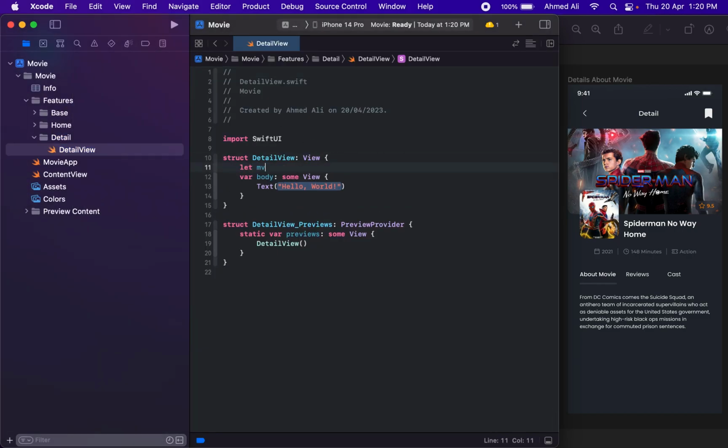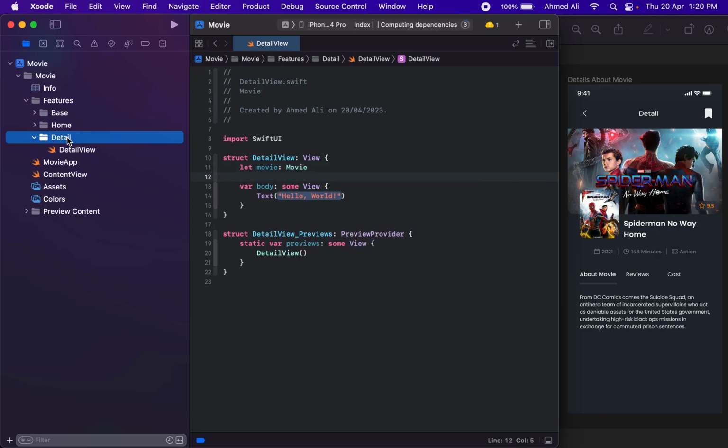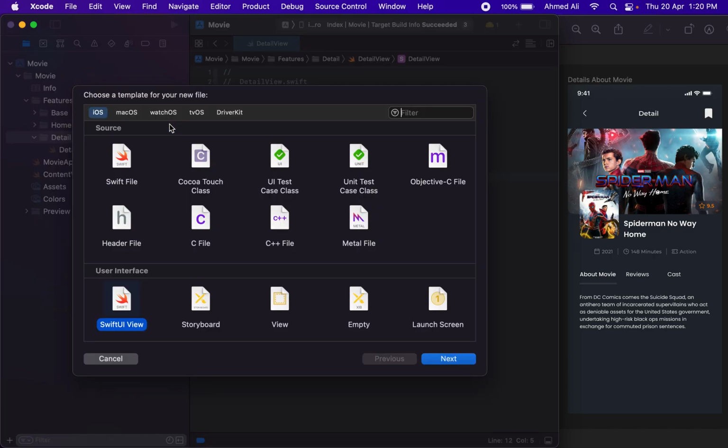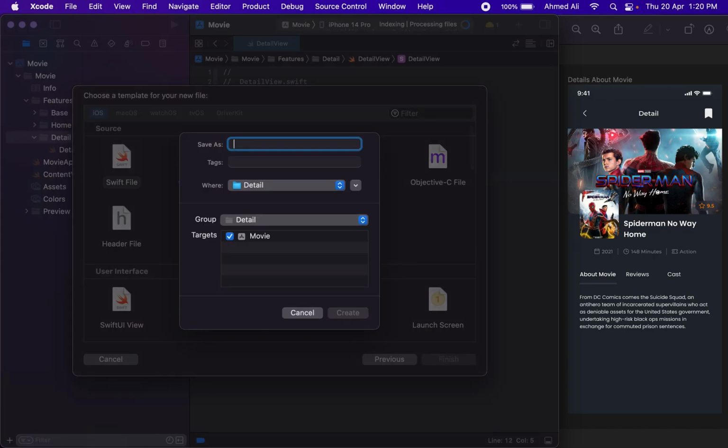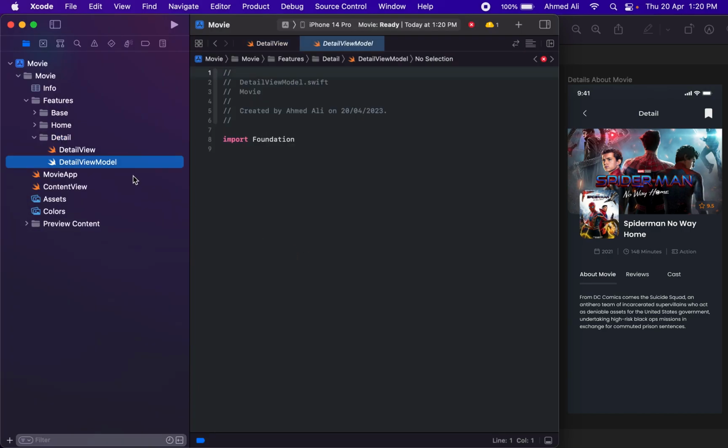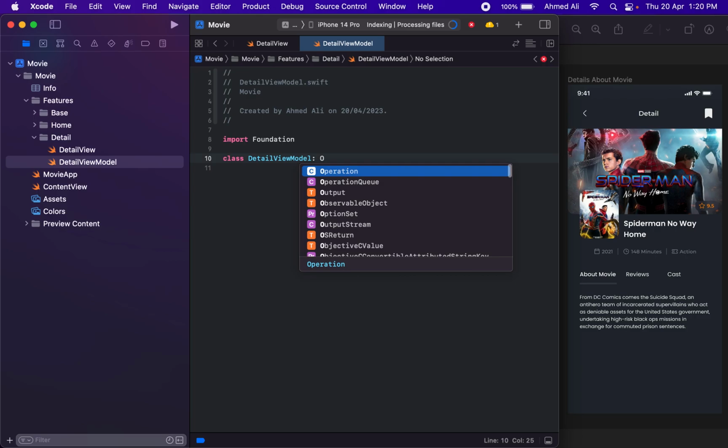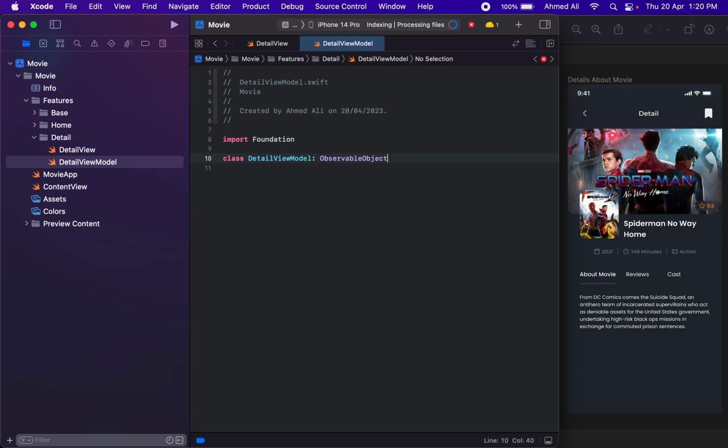So this view will need a movie in here, or better, I guess we should have a new file and let's name it as maybe detail view model. So instead of, let's just first create our view model. So detail view model, and then let's just have maybe let movie, and then I guess we need an init.